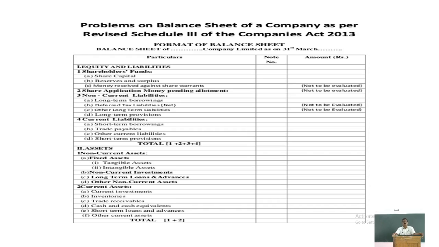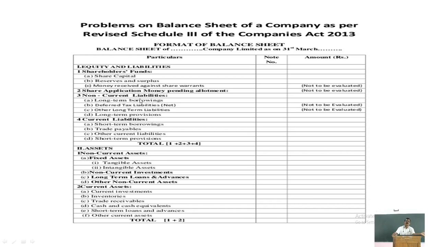Share application money which is pending allotment should be shown under a separate category, that is share application money pending allotment. And the third category is non-current liabilities. Non-current liabilities generally consist of long-term liabilities, the liabilities which are not repayable within 1 year. It is long-term borrowings, deferred tax liabilities, other long-term liabilities, and long-term provisions.